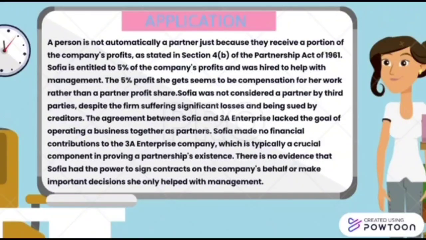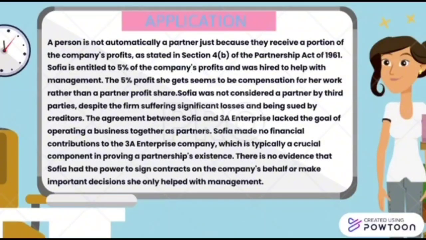Firstly, Sophia is entitled to 5% of the company profit and was hired to help with management. Moreover, the 5% of profit she gets seems to be compensation for her work rather than a partner's profit share. In addition, Sophia was not considered a partner by third parties despite the firm suffering significant losses and being sued by creditors. Furthermore, the agreement between Sophia and 3A Enterprise lacked the goal of operating a business together as partners.